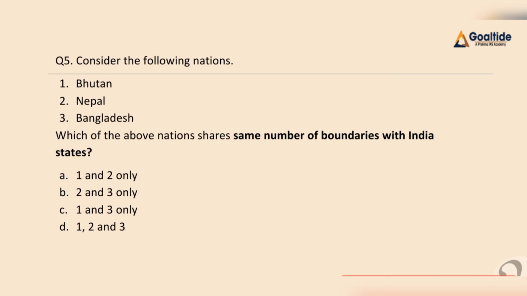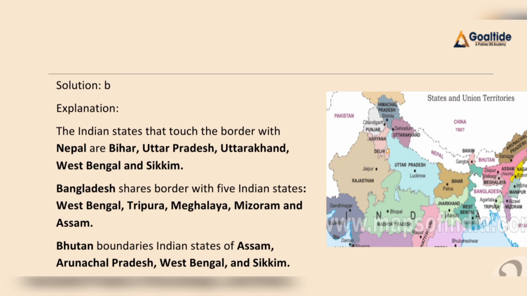Now question 4. Consider the following nations: first Bhutan, second Nepal, third Bangladesh. Which of the above nations share the same number of boundaries with Indian states? We have option A 1 and 2, B 2 and 3, C 1 and 3, D all of the above. Here we have Nepal, and Nepal shares its boundary with Uttarakhand, Uttar Pradesh, Bihar, West Bengal and Sikkim. We can say that Nepal shares a boundary with 5 Indian states.